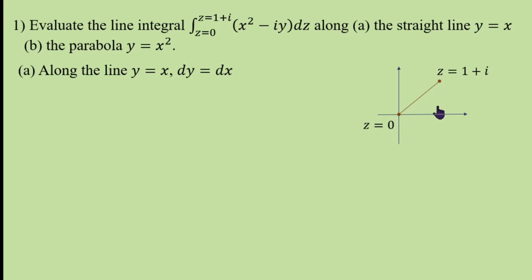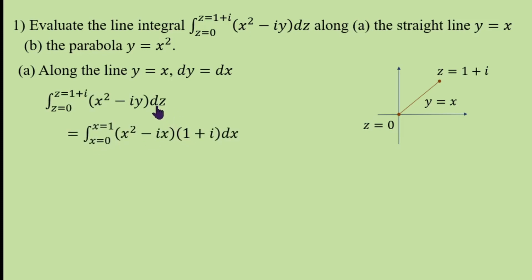Along this curve y equal to x, dy is dx. Therefore the integral becomes, substitute y equal to x: x square minus ix, dz is dx plus i dy, and dy is dx, therefore dx plus i dx, take dx outside, 1 plus i.